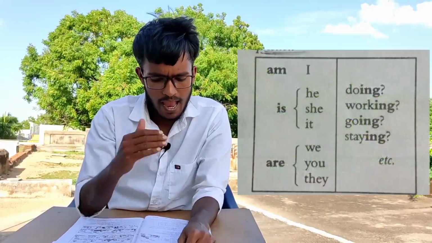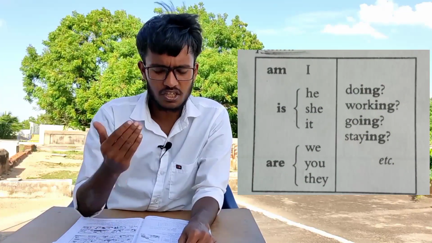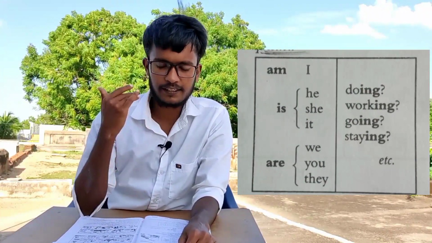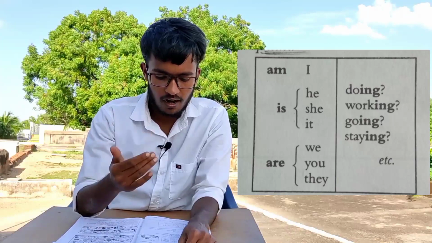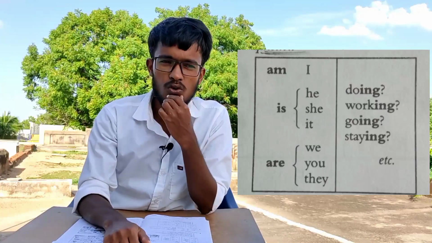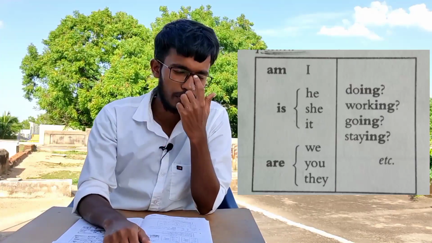Let's observe some more examples. Am I walking? Is she going? Is it staying? Are we walking? Are you going? Are they staying? So these are some examples of interrogative sentences or questions, and we get yes or no only as answers.